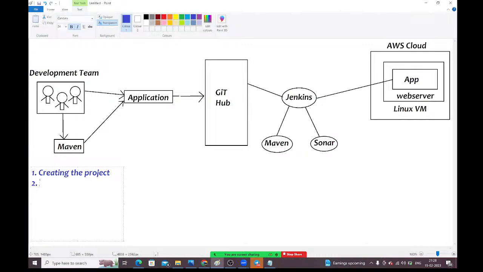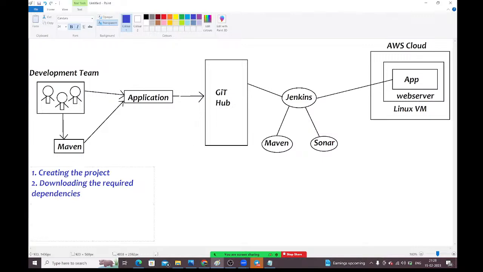Next, by using Maven, downloading the required dependencies. Dependencies are nothing but libraries, guys. It will download the required dependencies.